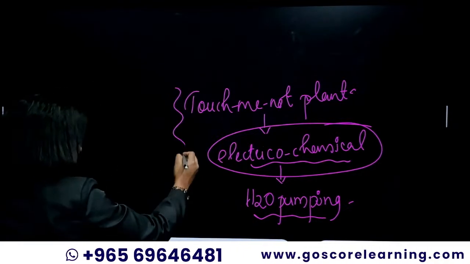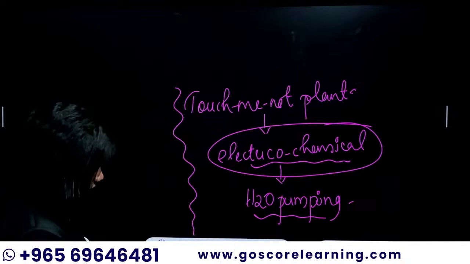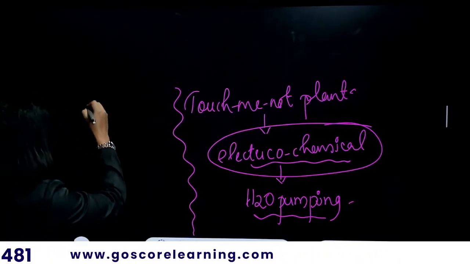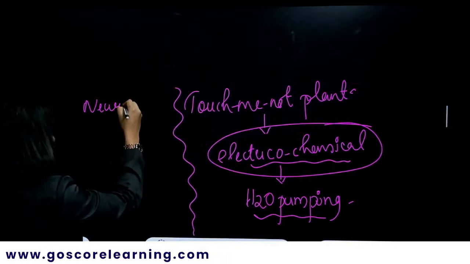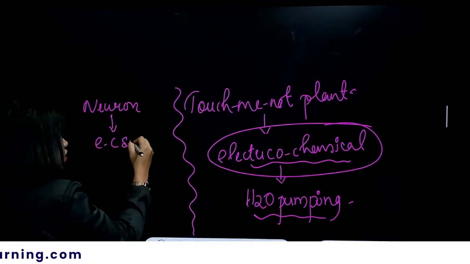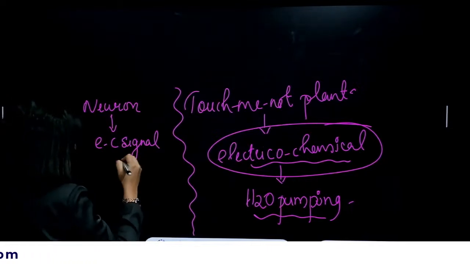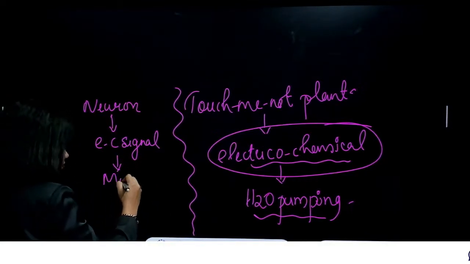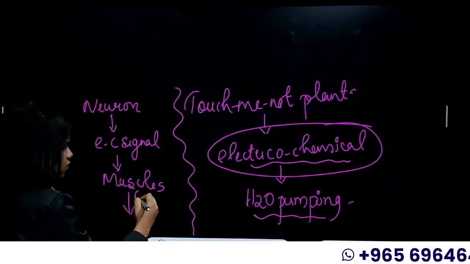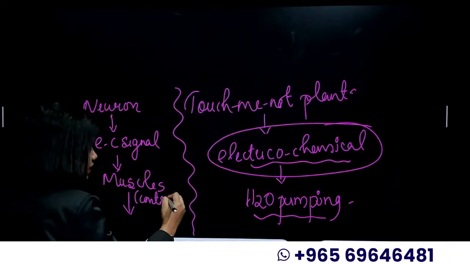And just like that, even in animals there are electrochemical signals. When we are studying the neuron part, we know that the neurons produce electrochemical signals which go to the muscles, and the muscles have some proteins in them called the contractile proteins, right?